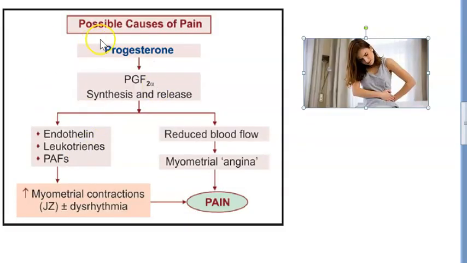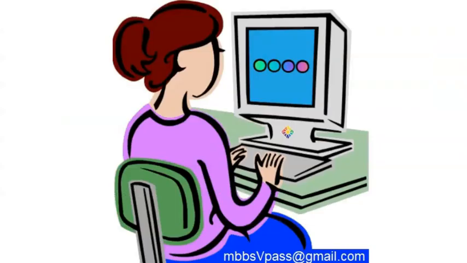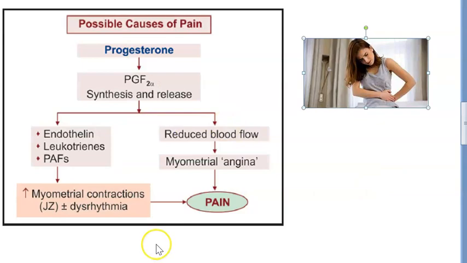So in primary dysmenorrhea itself, we are discussing the possible causes of pain, guys. This is the same thing we told you. Progesterone withdrawal will happen. Because of that, there is prostaglandin synthesis and release. These prostaglandins will make the myometrium contract. There may or may not be dysrhythmia. Some junctional zone they are talking about, and then there is reduced blood flow, ischemia, because of the contraction. Because of prostaglandin, there is reduced blood flow, and there is myometrial angina and pain. So they already told you that ischemia also happens. Okay, these are the causes of pain.